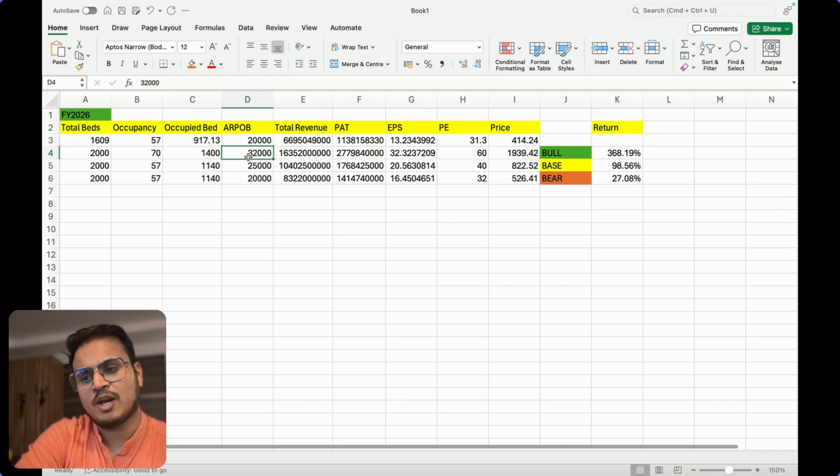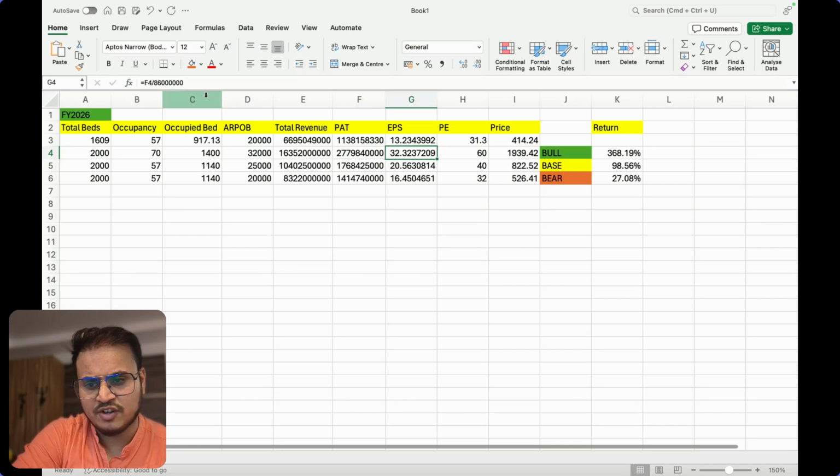and they are saying their ARPOB will reach 40,000. And I'm again deducting that 8,000 from here to make the calculation easier. I'm not able to find why they are saying ARPOB is 28,000 and revenue is 669. That is not making sense to me, so I did this calculation. Considering a 32,000 ARPOB, total revenue comes around 1,635 crores, profit after tax comes around 277 crores, earning per share is 32.2.